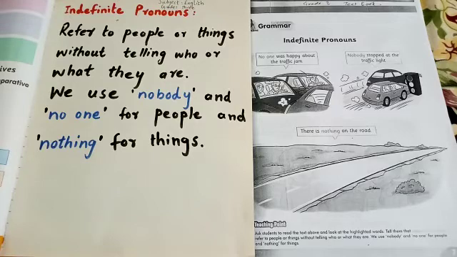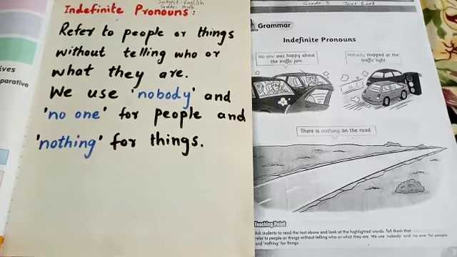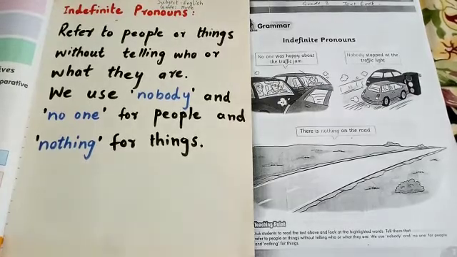So pronouns are used in place of nouns. So what are nouns? Nouns are name, place or thing. When we replace the name, place or thing with another subject, that is called pronoun. For example, when we say Ahmed is eating, we have used the noun Ahmed. When we replace the noun Ahmed with he is eating, then it will become a pronoun.